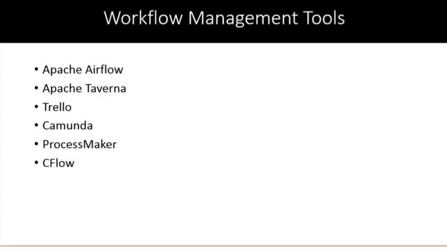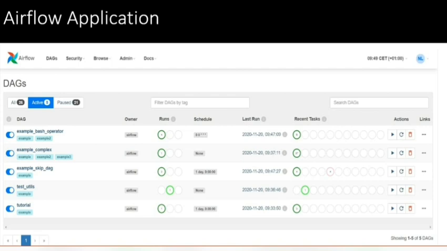Then we'll see what are the workflow management tools available today. These are free management softwares, that is open source softwares, which are available for anyone to use without paying any money. There are 6 softwares in your syllabus, and you should be able to work on at least one software as per your syllabus. We'll be showing you how to work on Trello in your lab section. Please refer to that. First is Apache Airflow, Apache Taverna, Trello, Camunda, ProcessMaker, and Cflow. I'll brief on all these software tools.